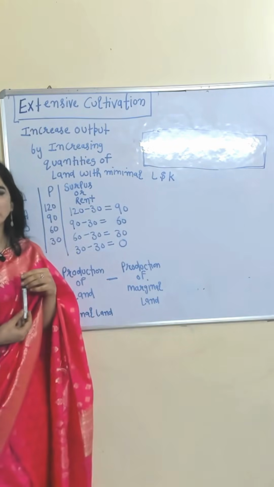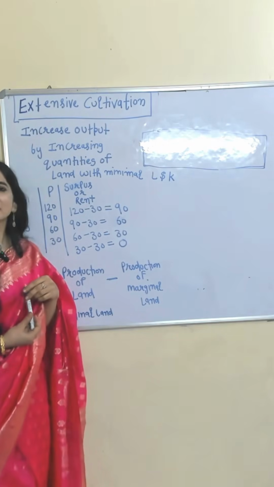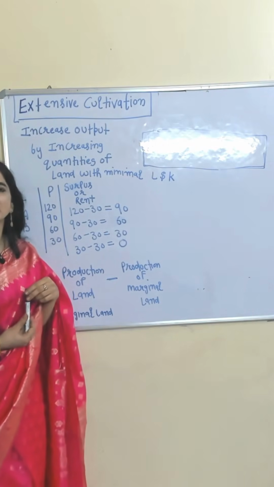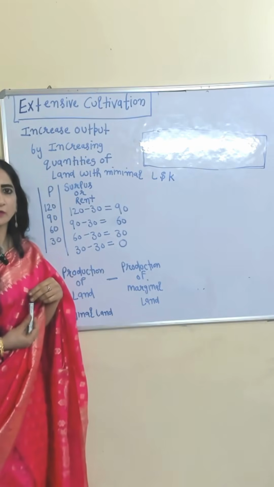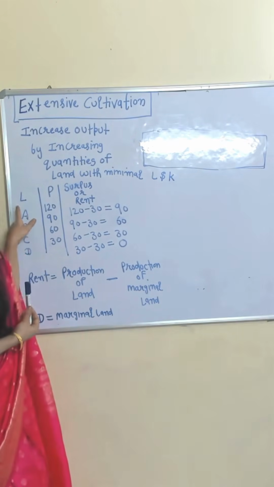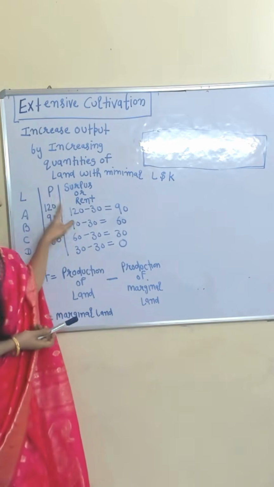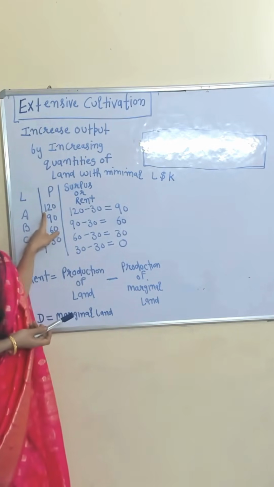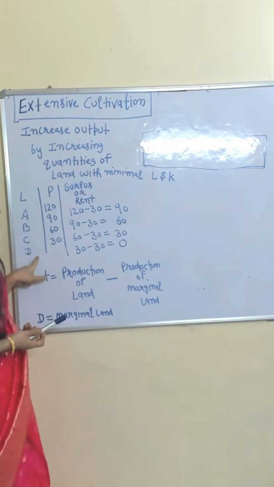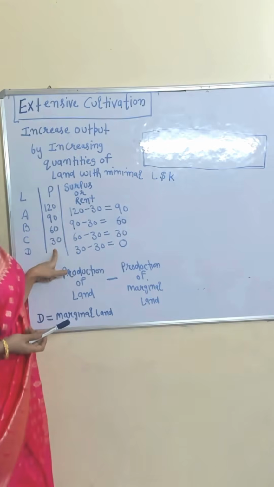Ricardo talks about two types of cultivation. First, extensive cultivation. Under extensive cultivation, we increase output by increasing quantities of land with a small amount of capital and labor. Land, production from land, surplus, or you can say rent. Land A gives us 120 production, B 90, C 60, D 30. D is giving very less production, that's why D will be called our marginal land.